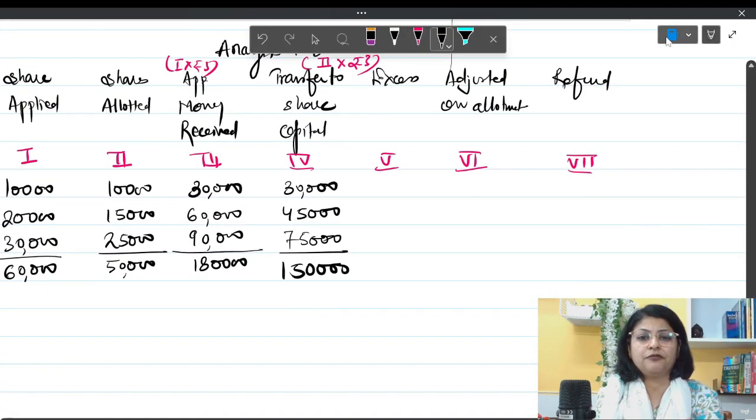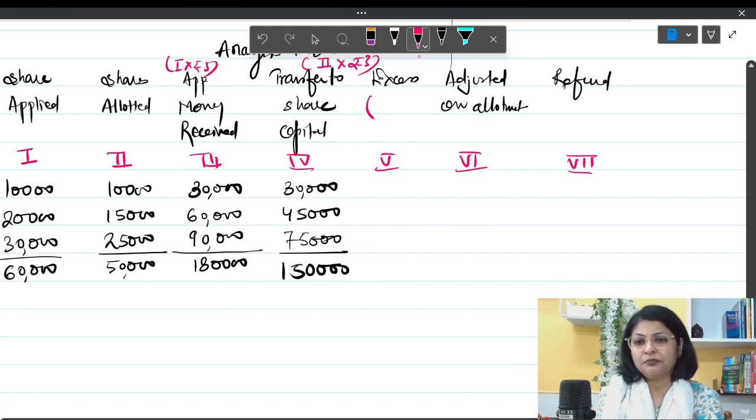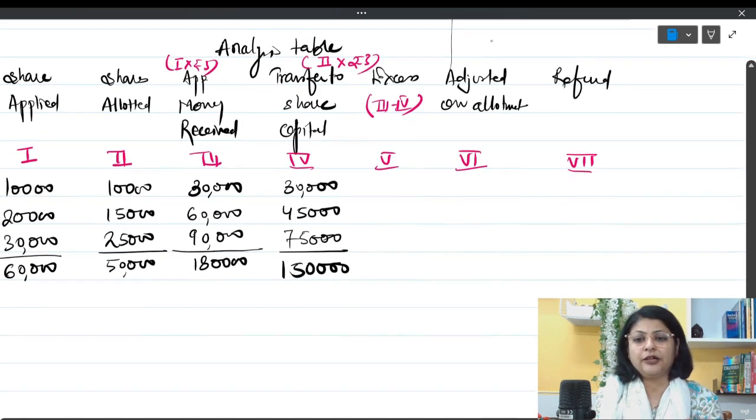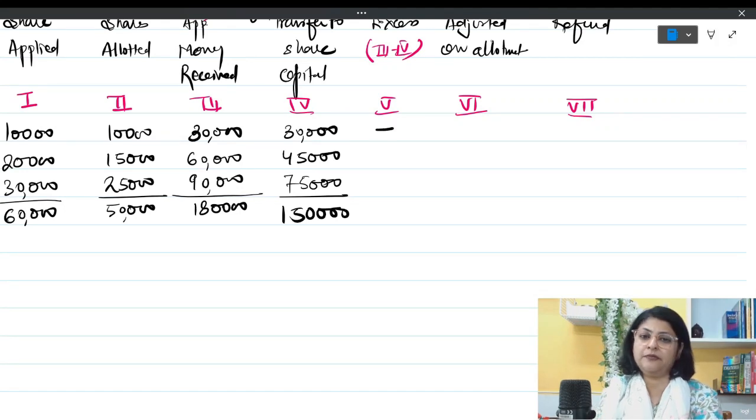Now next is excess money. How are we going to find out the amount of excess money? That is our column number 3 minus column number 4. So there is no excess money here, because whatever number of shares they had applied, they have got the allotment of the same number. Here we have excess money.